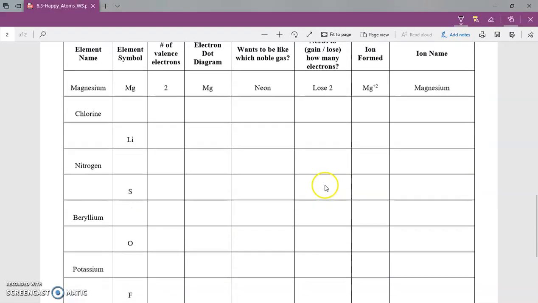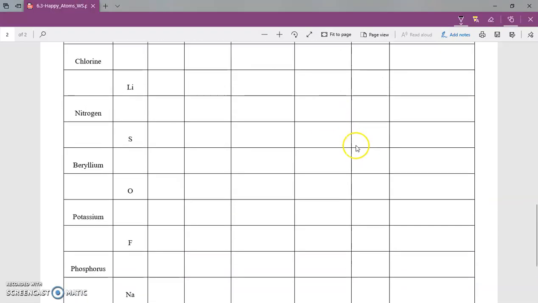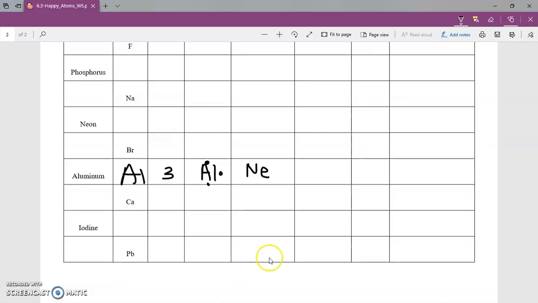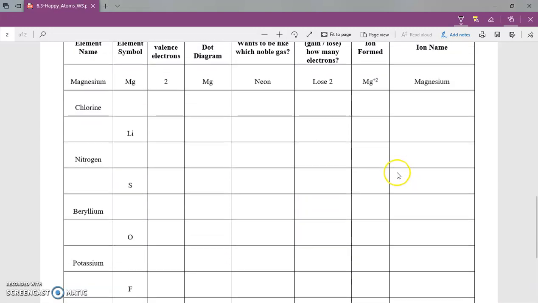So in that case, what's going to happen? It needs to gain or lose how many electrons? Well, I've said it a lot of times here. If we want to get to the last noble gas, we've got to lose its electron on aluminum and the two before it. So we've got to lose a total of 3. Again, we can always look at the group number. If we're in group 3, we're going to lose as many electrons as that group number for that metal. So it's going to lose 3.